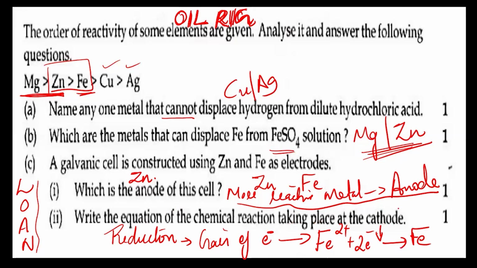So no need of studying by heart what is happening in this cell, that cell. Whenever you are asked to write down the chemical reaction at anode and cathode, just think that at the anode, oxidation always takes place. And oxidation is loss of electrons. And reduction is gain of electrons. So you can write the reaction according to that. Next, moving to the next question.